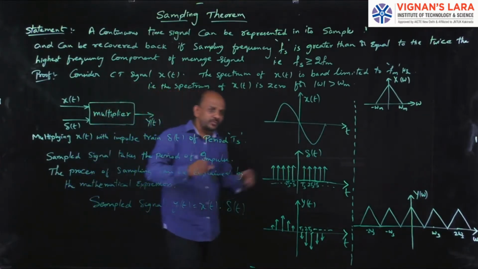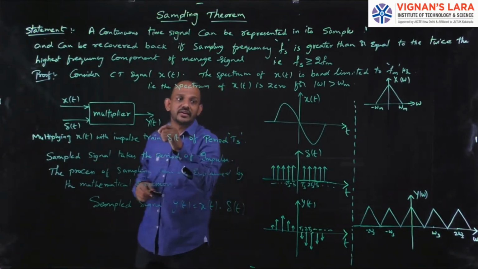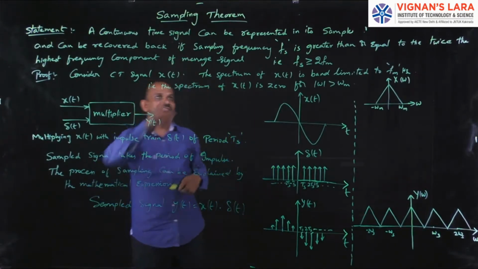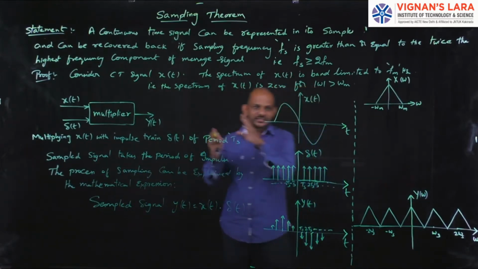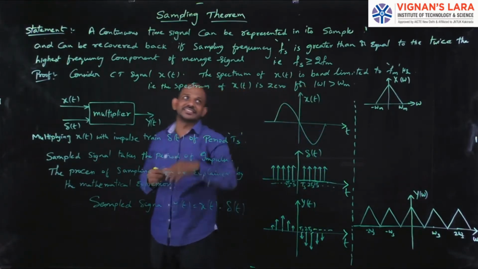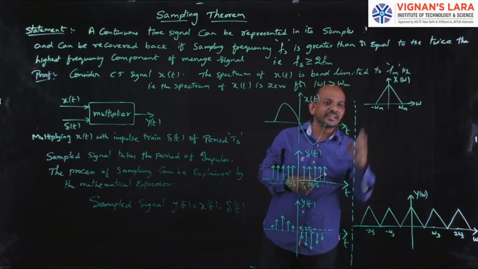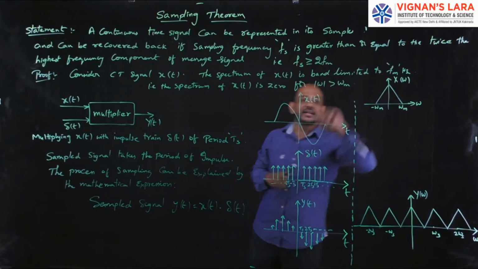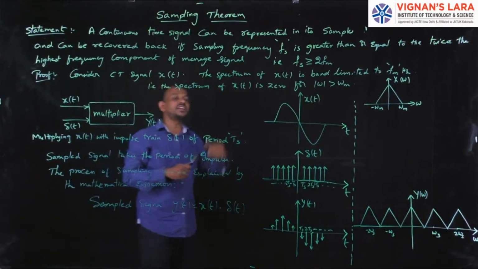That is, from the samples I can get the original signal, if the sampling frequency, with which I am sampling the continuous time signal, is greater than or equal to twice the highest frequency component of the message signal.